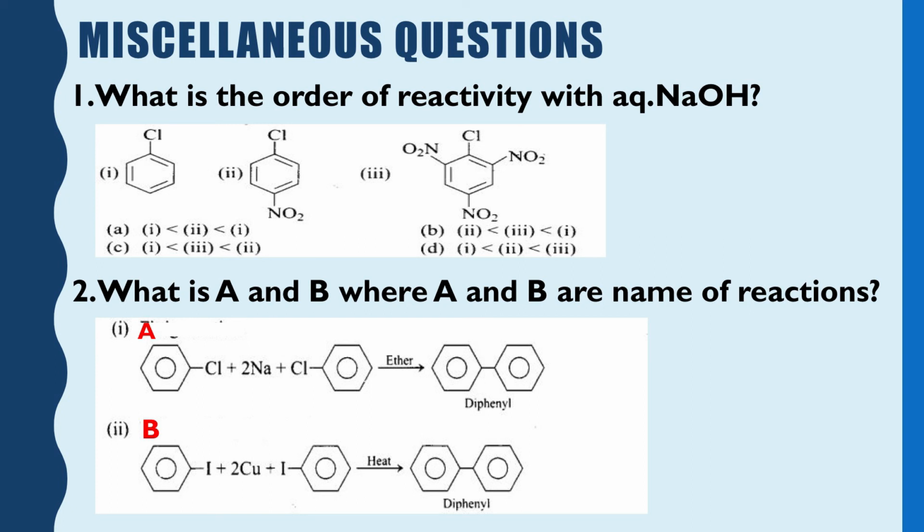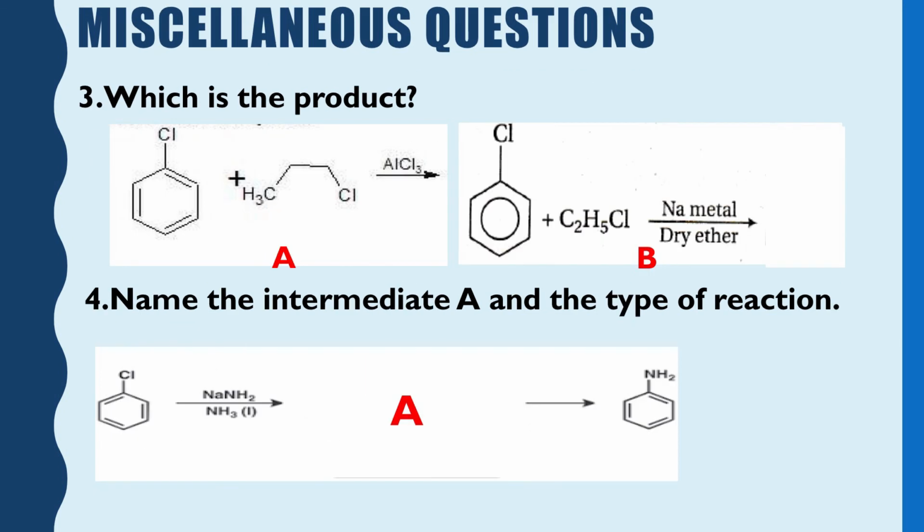Okay. Then the second question: what are A and B, where A and B are the names of the reactions? So, you just have to identify the reaction. The first, A, is nothing but our favorite Fittig reaction, and the second one is Ullmann's reaction. Then question number 3: what is the product when chlorobenzene reacts with propyl chloride in the presence of aluminum trichloride?